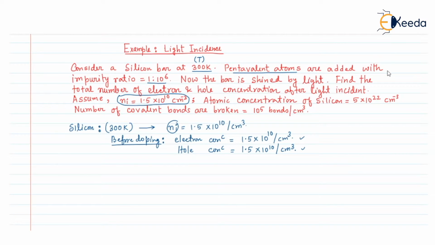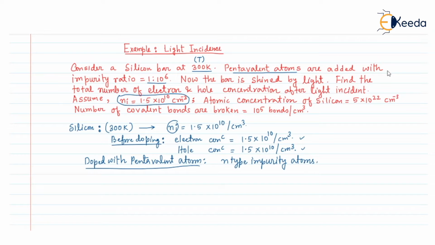Now we have doped with pentavalent atoms. That means we have doped n-type impurity. Since we have doped n-type impurity atoms, the silicon, which was an intrinsic semiconductor, will now become an n-type semiconductor.